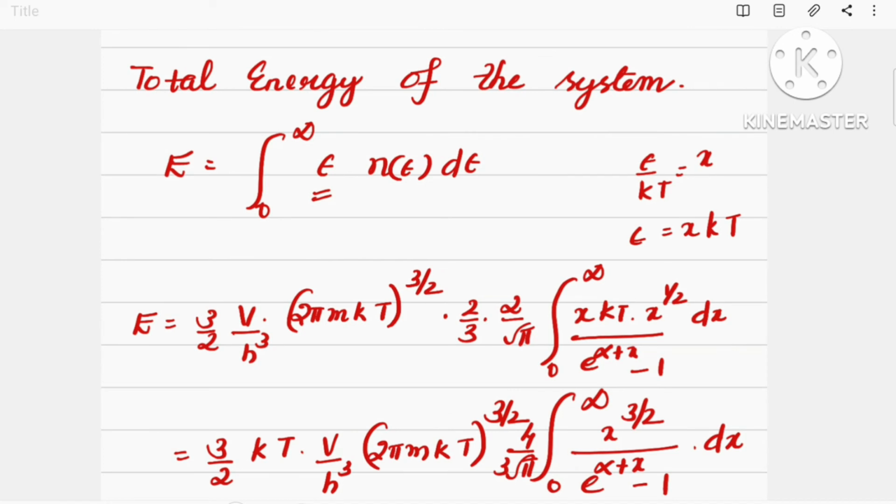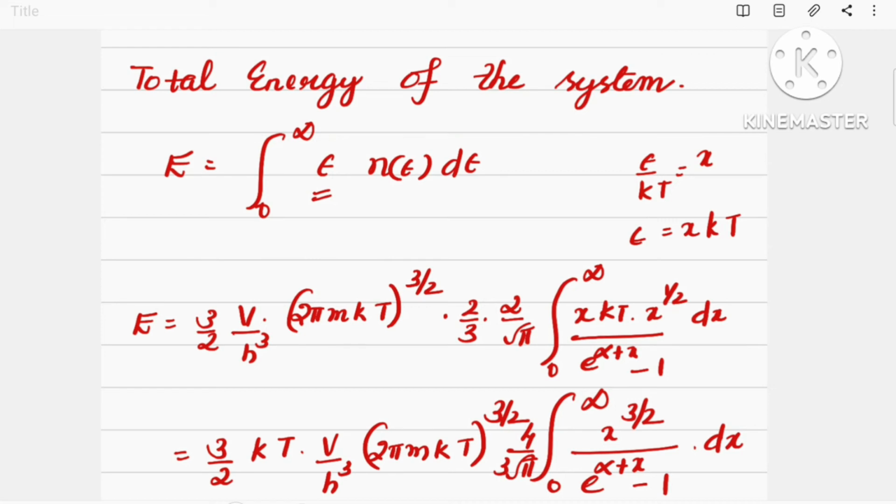Now we have to find out the total energy of the system, and it is obtained by the relation integral 0 to infinity epsilon n epsilon d epsilon. Here also we substitute epsilon by kt is equal to x, and epsilon is equal to x kt.